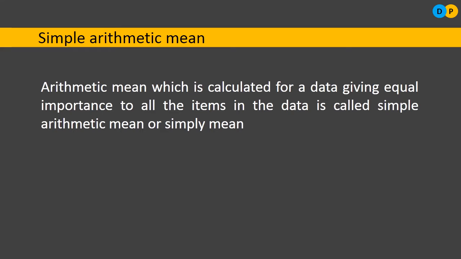For example, let us say that we are going to buy groceries. At the time of buying the groceries, we may be buying around 20 items. At the end, we will be paying the price. If we want to calculate the arithmetic mean, the average spending, we will include all the 20 item prices, and we will not leave out any one of the items. This is what simple arithmetic mean means.